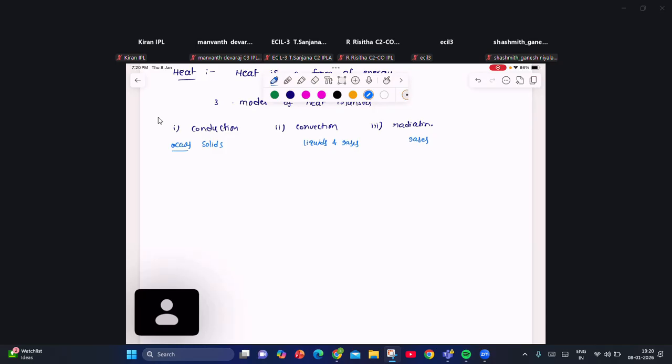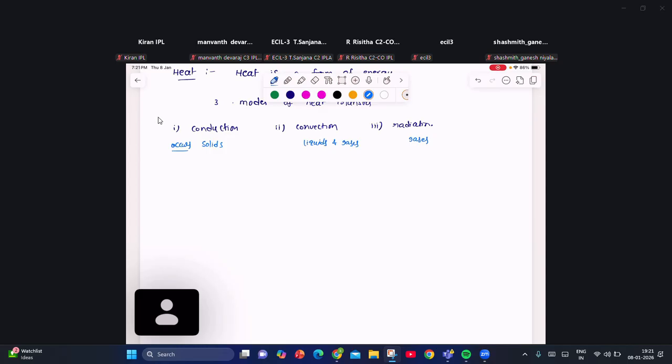What is the process of transfer of heat from sun to earth? In which mode of transfer will the heat transfer from sun to earth? Radiation. So one by one we are going to check what is conduction, what is convection, what is radiation.